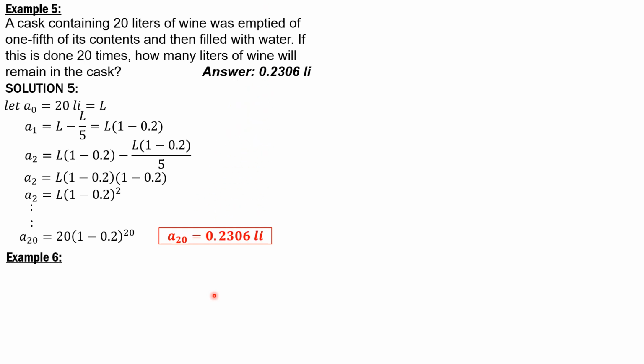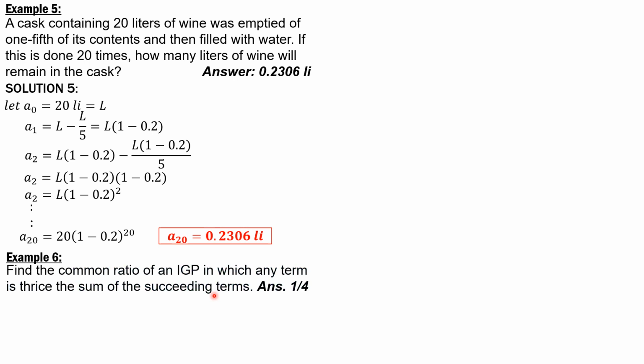Problem 6. Find the common ratio of an infinite geometric progression in which any term is thrice the sum of the succeeding terms. So that's the condition.